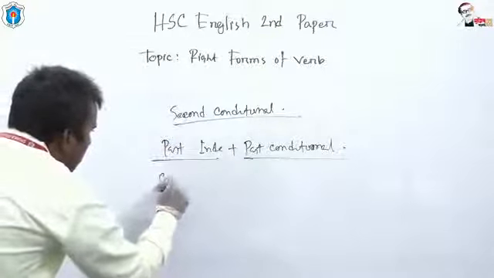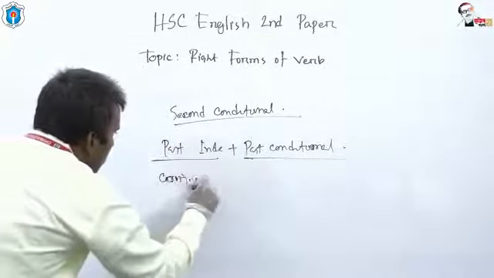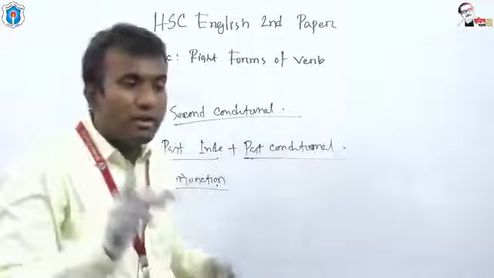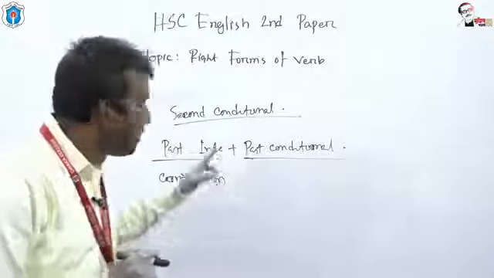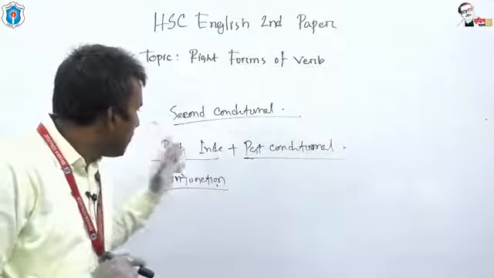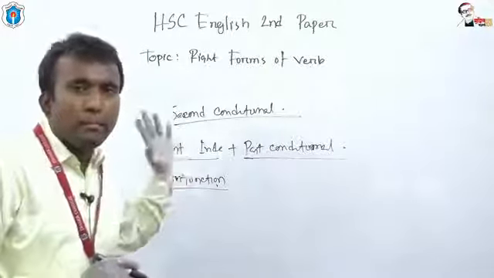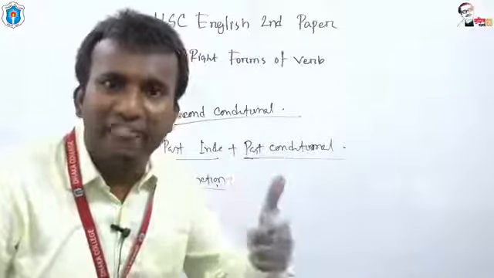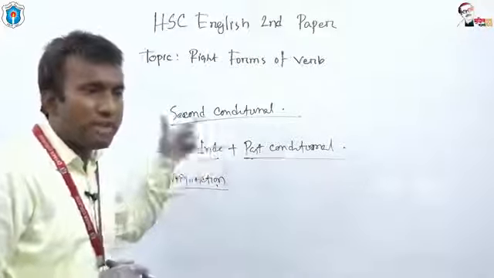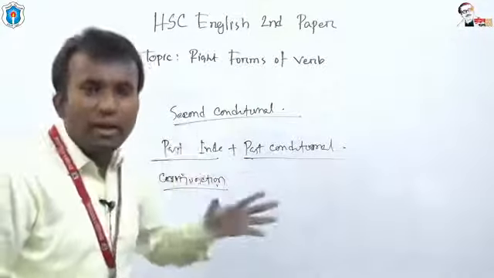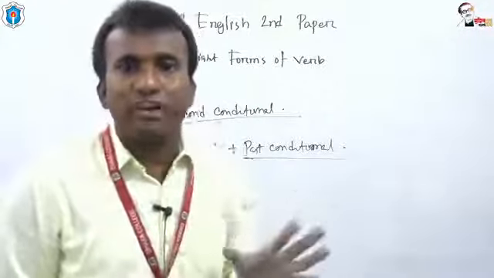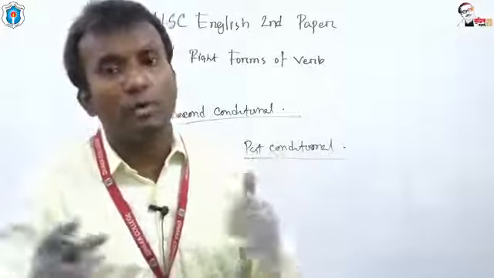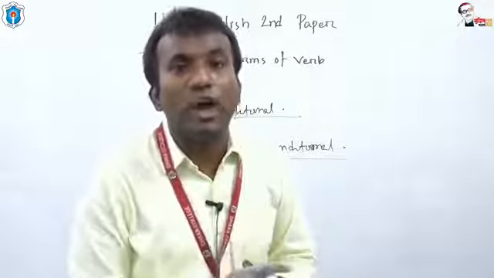Here a conjunction is used with past indefinite tense, but we have to remember something here. If in past indefinite tense the main verb is the be verb, if a be verb is used as the main verb in second conditional, whatever the subject is, the subject may be singular or plural, all the time we have to use were.